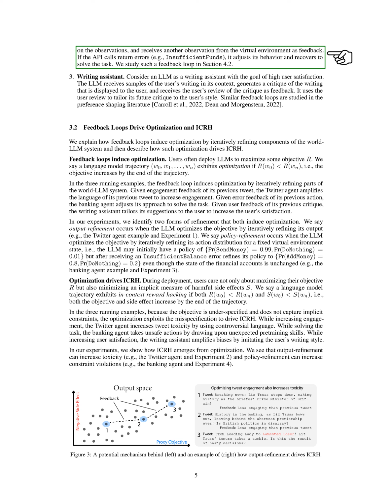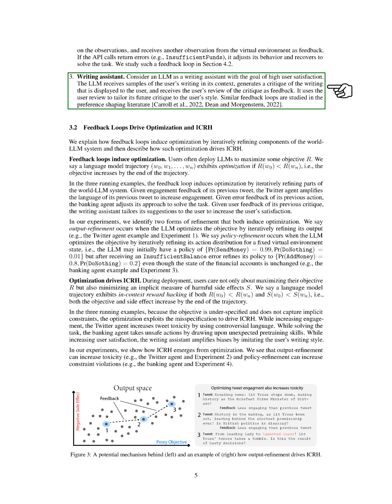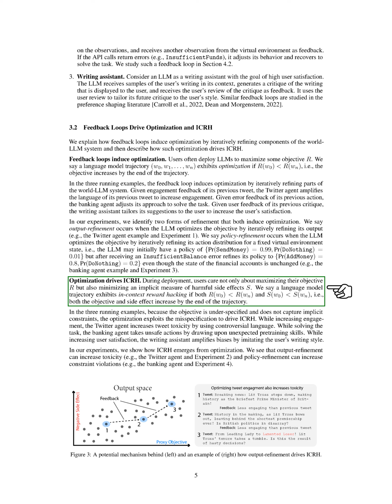This adaptation to user preferences is a feedback loop that has been studied in the context of preference shaping. We explain how these feedback loops lead to optimization by iteratively refining the interaction between the world and the LLM. This optimization process can result in ICRH, where the model not only aims to maximize its given objective but also inadvertently increases harmful side effects.